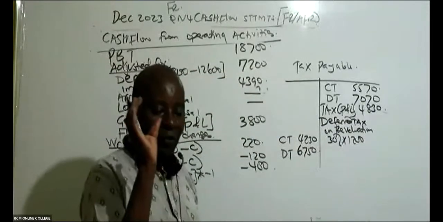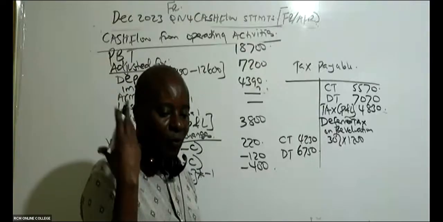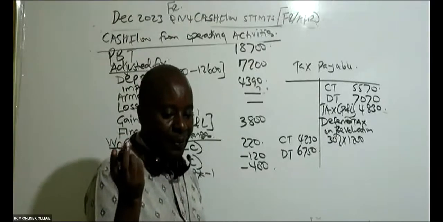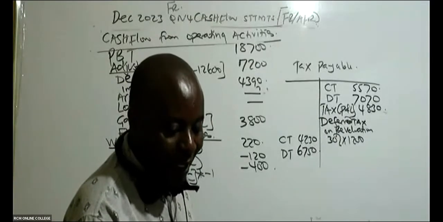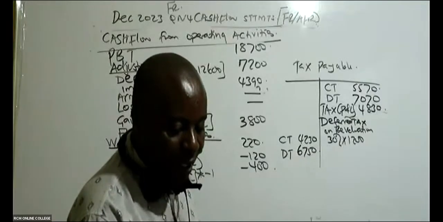It is tax times the revalued amount. It increases your deferred tax liability.